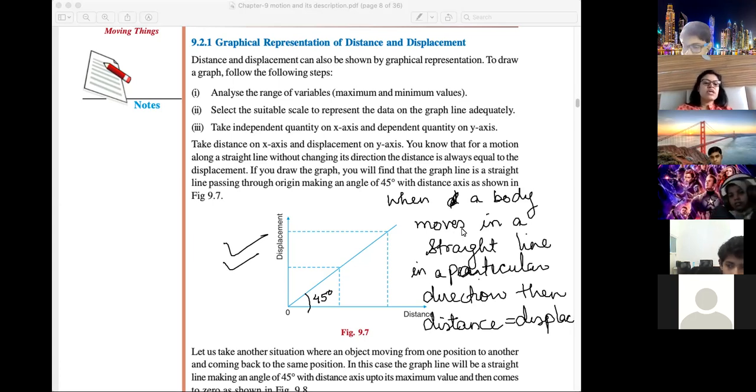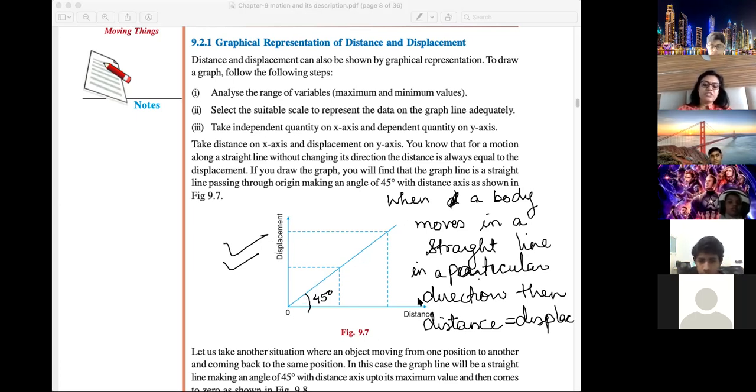Now, the question can be asked, in what condition distance and displacement is same? Distance and displacement can have same value when a body moves in a straight line in a particular direction. And what type of graph is obtained between displacement and distance? Remember to plot a graph, plot displacement on y-axis, distance on x-axis, and you get a straight line graph.